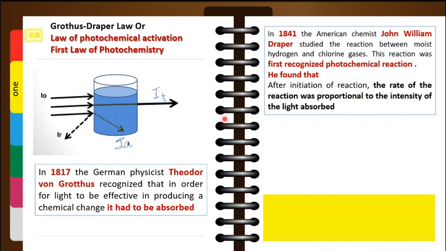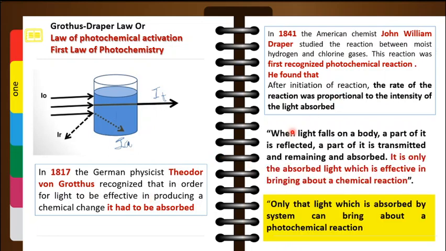These are the two important observations that have led to the first law of photochemistry, and hence the name of the law is Grotthuss and Draper. So from the examination viewpoint, what you need to keep in mind: when light falls on a body, some part of it is reflected, a part of it is transmitted as mentioned in this diagram, and the remaining is absorbed, and it is only the absorbed light which is effective in bringing about the chemical reaction.